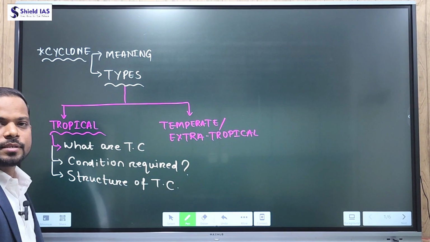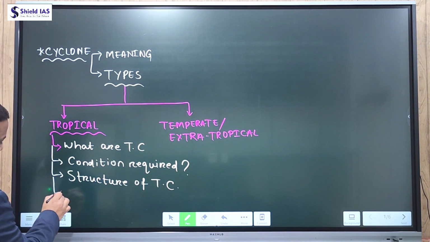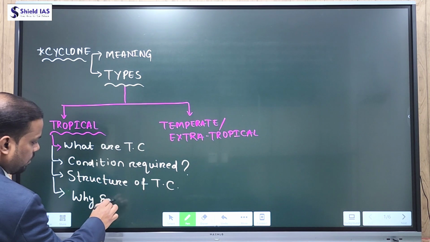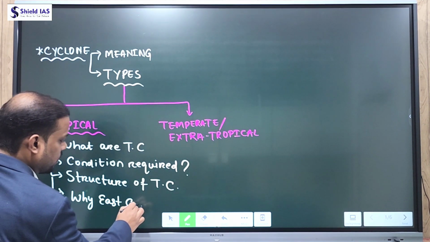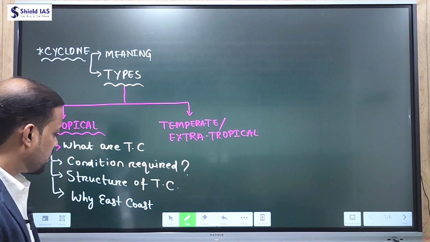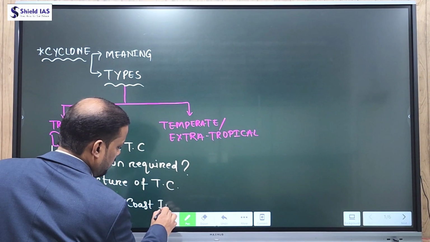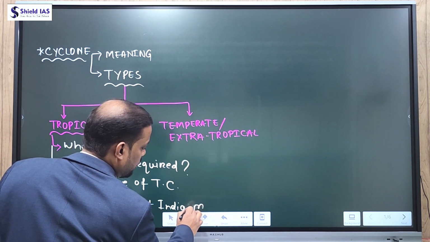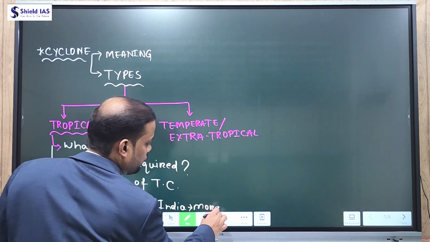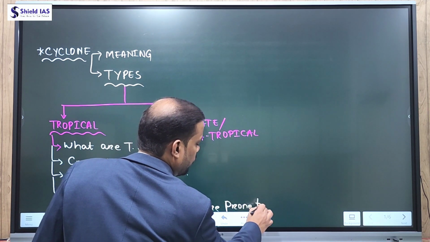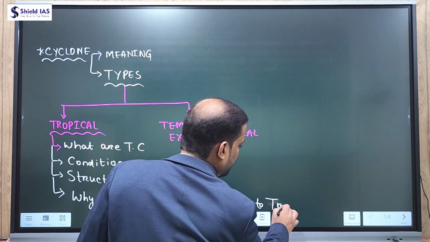And lastly we'll see why the east coast of India, especially the states of Odisha, Andhra Pradesh and West Bengal, is more prone to tropical cyclone.